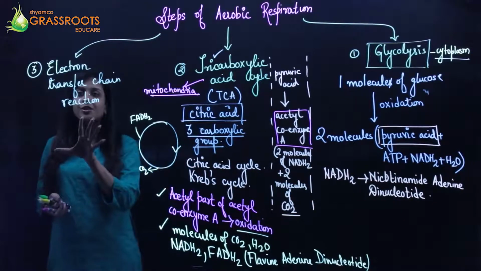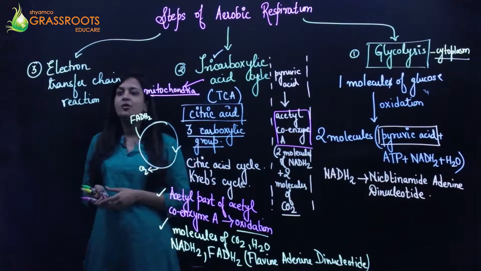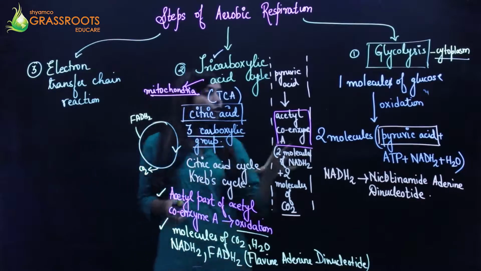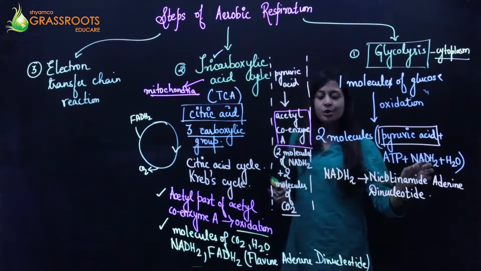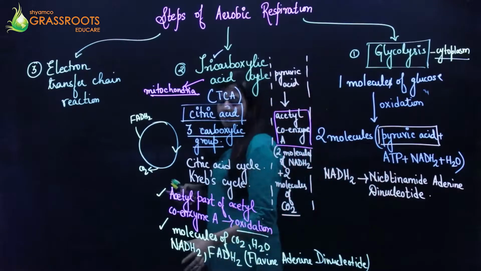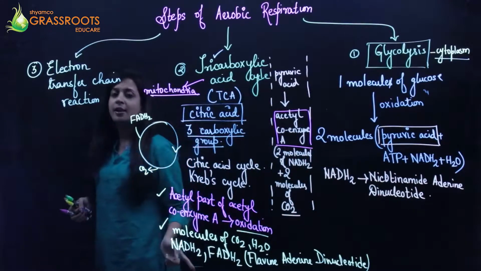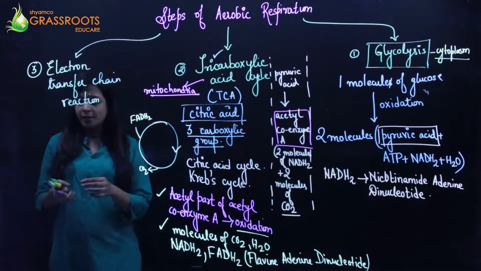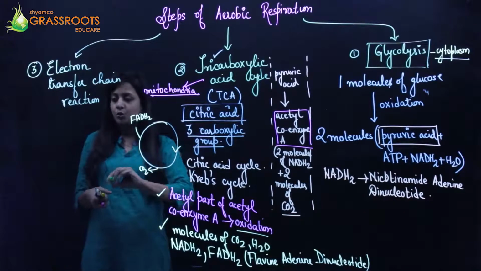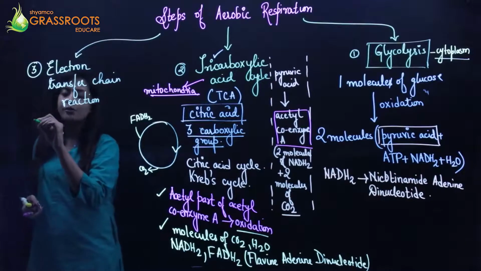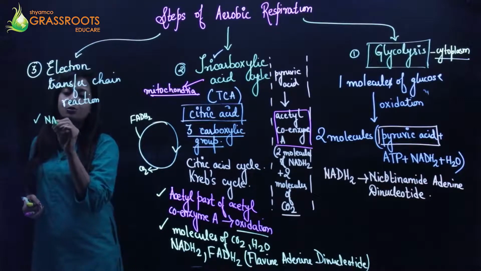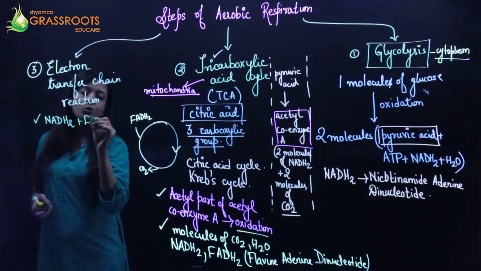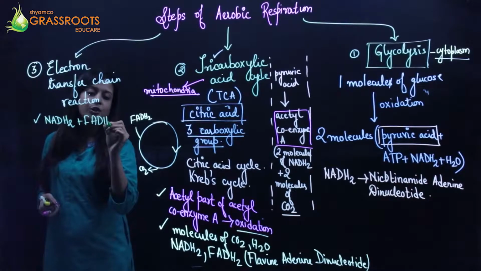Now the last step, known as the electron transfer chain reaction. If you see, in each of these steps NADH2 is produced, then FADH2 is produced, and again here NADH2 formation is taking place. So in this process, the NADH2 and FADH2 participate in this chain reaction.